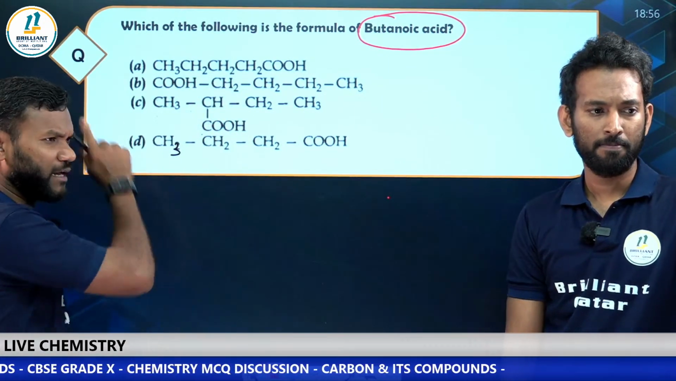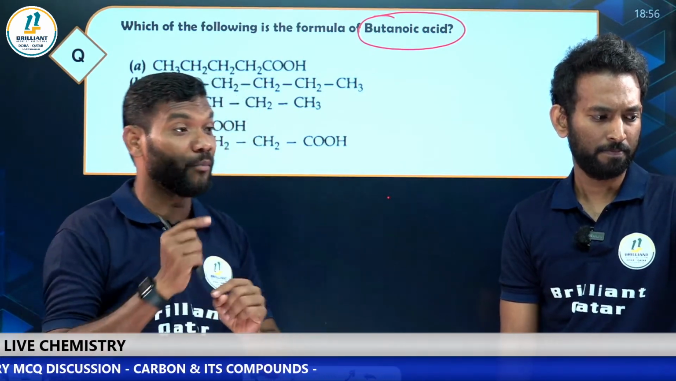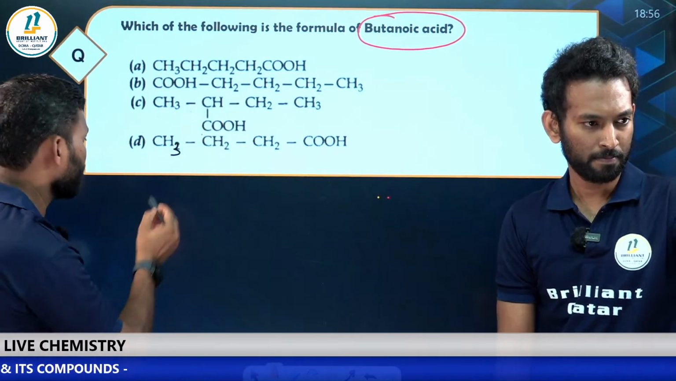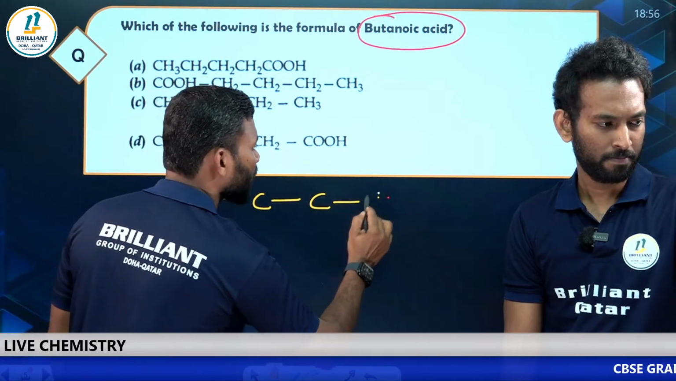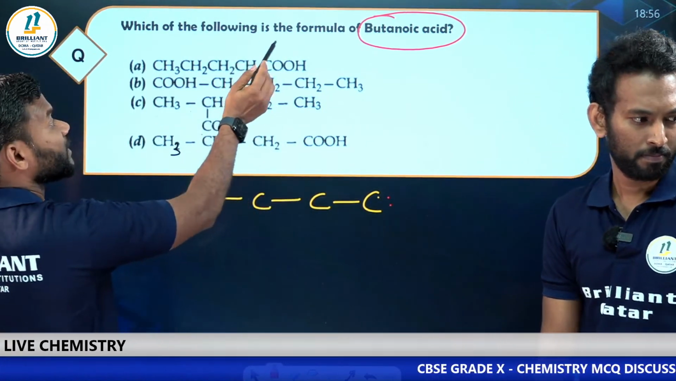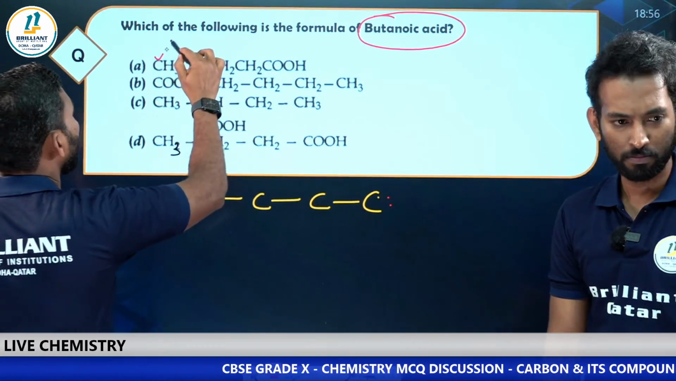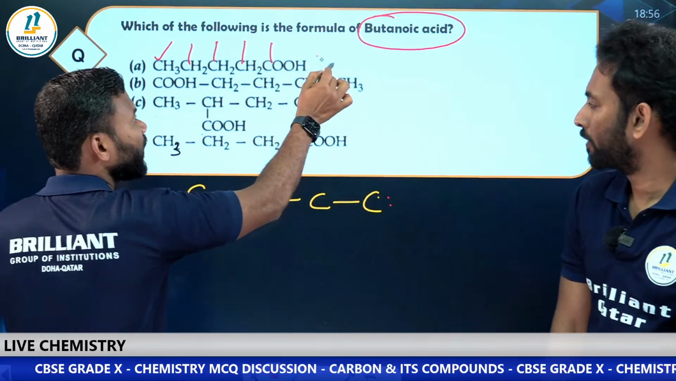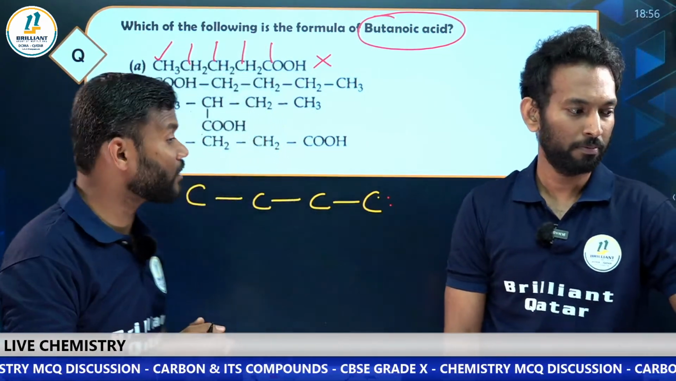Now, one thing you should understand, my dear students: butane, how many carbons should be there? There should be 4 carbons, right? Butane means 4 carbons should be there. Now you count one by one. Look at this compound, because they are asking which is the formula for butanoic acid. Here you count 1, 2, 3, 4, 5 carbons. 5 carbons means you cannot go for that. Our answer is not that.